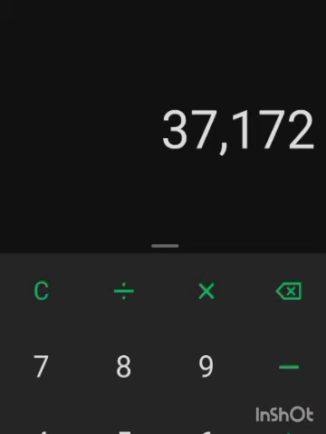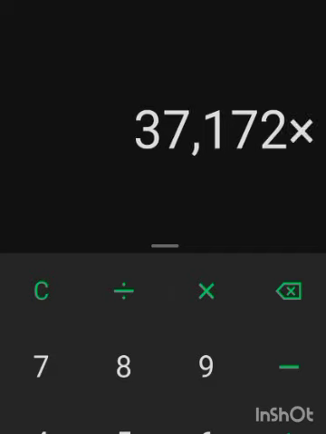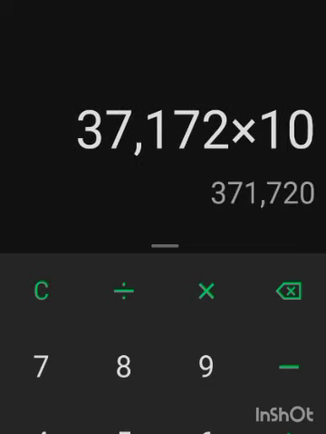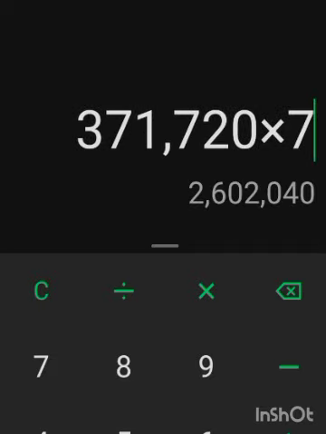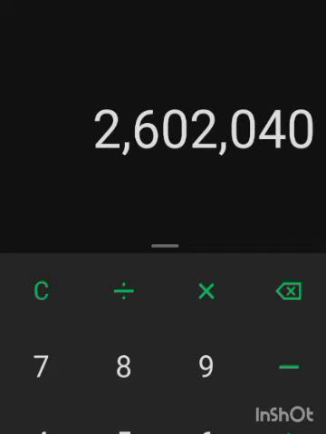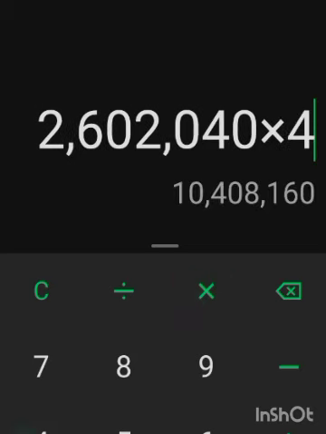So here we are on the calculator, guys, and we want to calculate our profit margin. Now if you are able to successfully get our first initial profit, which is that 37,172 naira, and we are able to do that successfully 10 times in a day, you'll be making 371,000 naira. If you are able to do this successfully in a week, you'll be getting 2.6 million. And if you're able to do this successfully in a month, you'll be making at least 10 million naira. So imagine you making 10 million naira from your initial 1 million deposit. So this is the arbitrage opportunity for you guys.